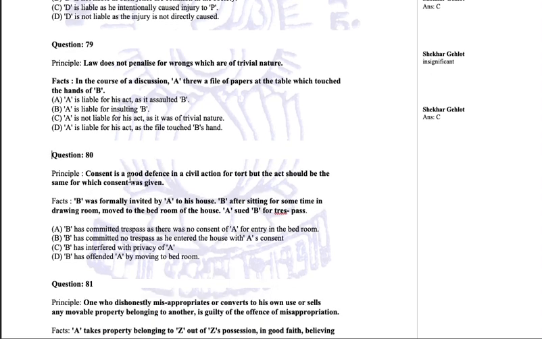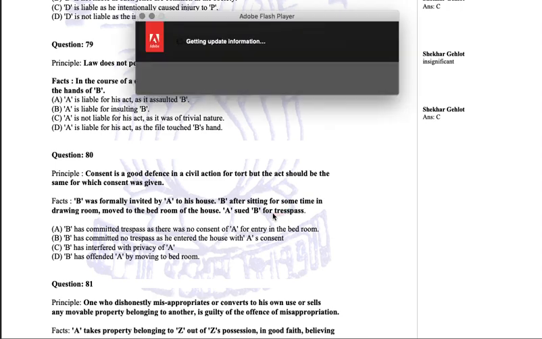Principle: consent is a good defense in civil action for tort, but the act should be the same for which consent was given. Okay, consent is a good defense for civil action. B was formally invited by A to his house. B, after sitting for some time in the drawing room, moved to the bedroom of the house. A sued B for trespass, saying that you have trespassed into my bedroom.